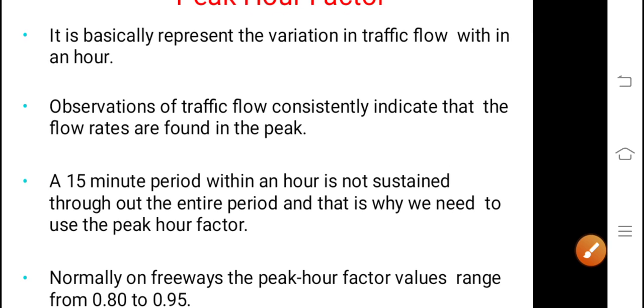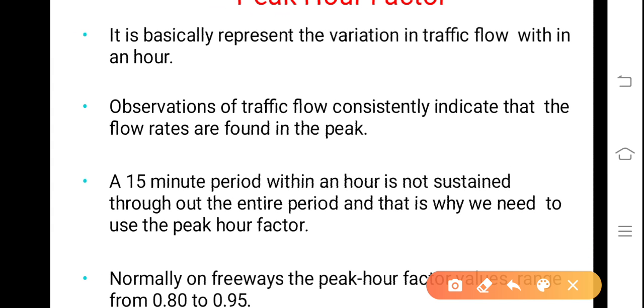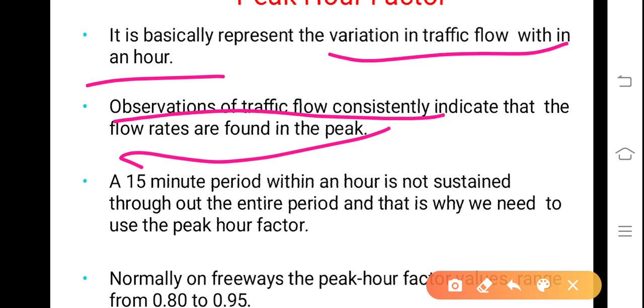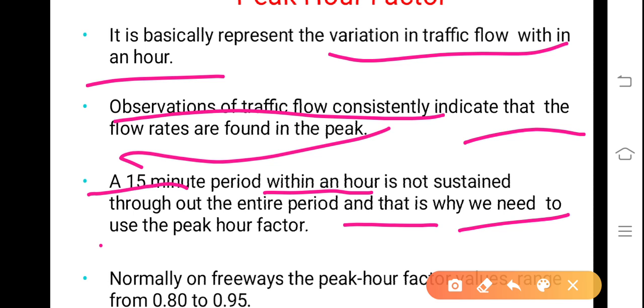Then peak hour factor, this also has to be considered. Peak hour factor basically represents the variation in traffic flow within an hour. Observations of traffic flow consistently indicate that the flow rates found in the peak 15-minute period within an hour are not sustained throughout the entire period, and that is why we need to use the peak hour factor.